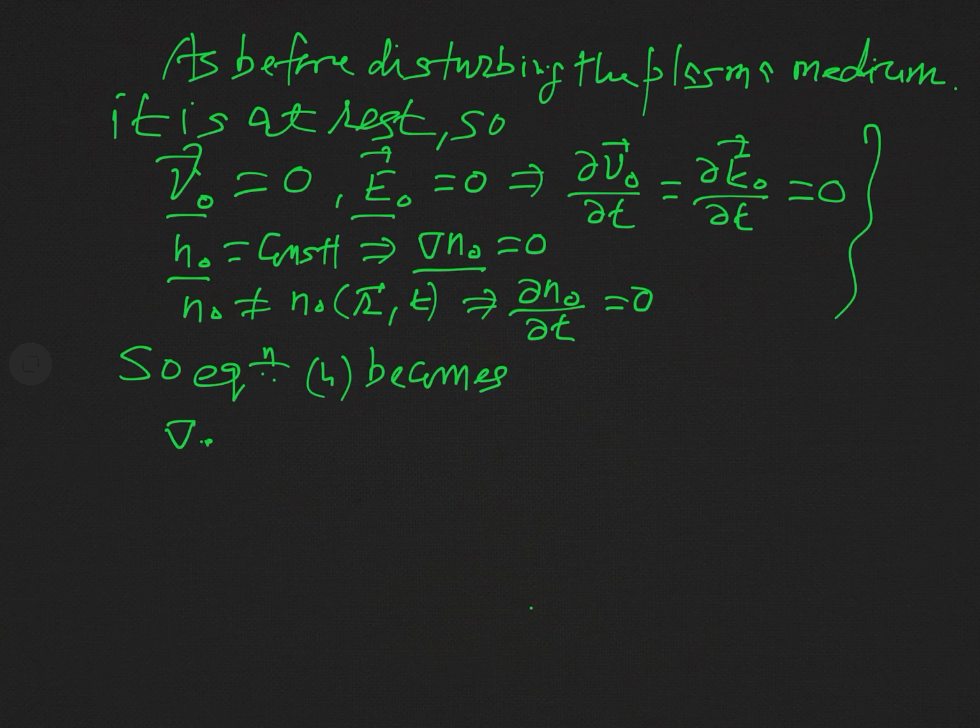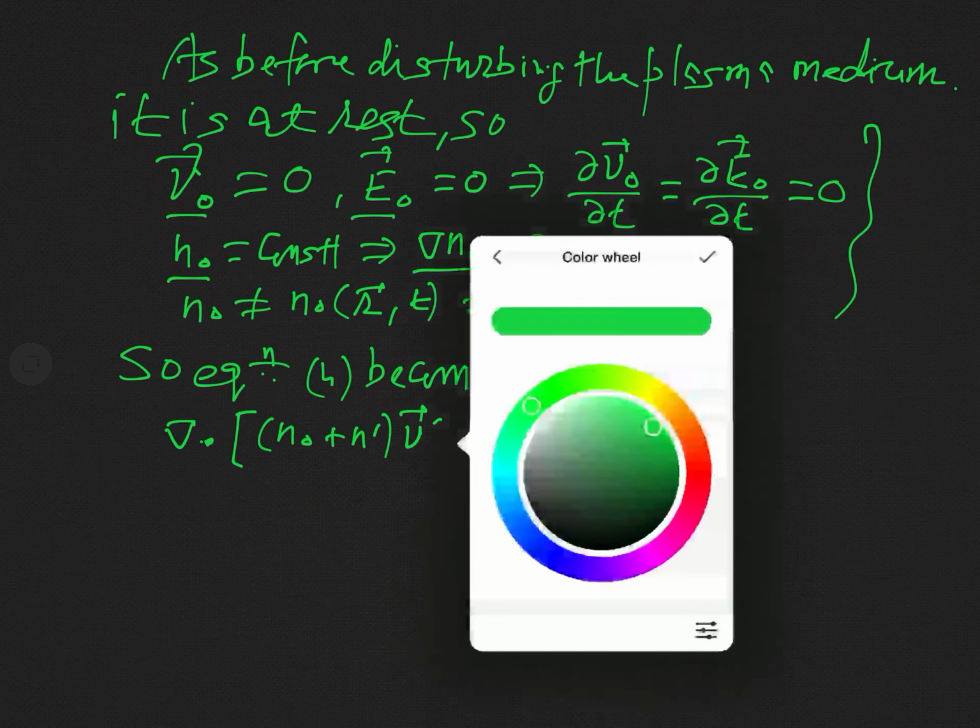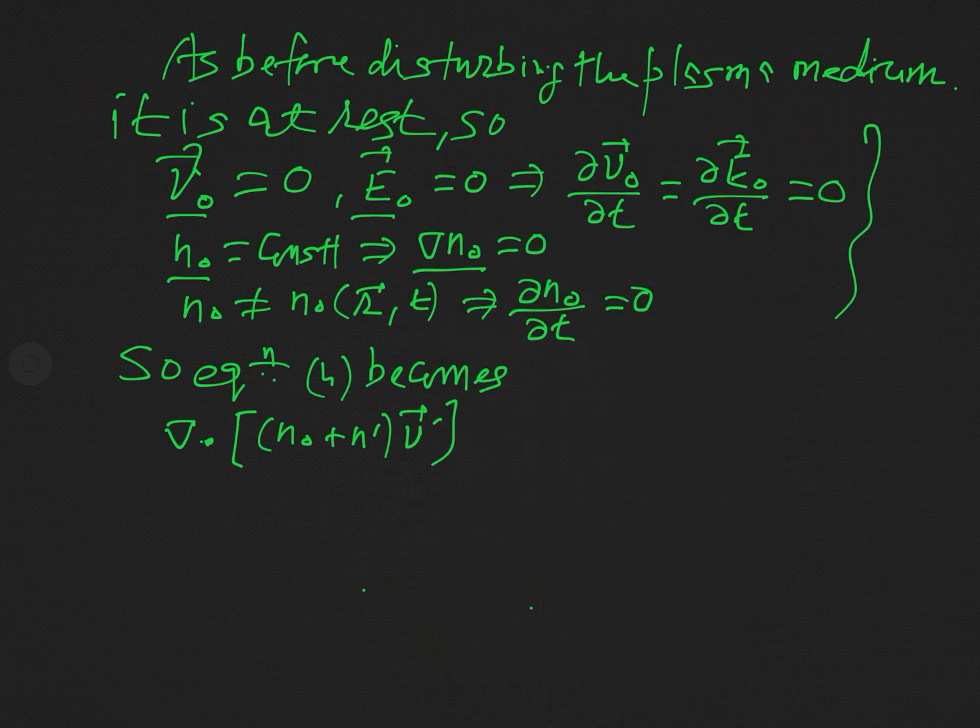This will be the divergence of N naught plus n dashed into v dashed, because v naught is 0, plus del n1 by del t, because del n naught by del t is 0, and this is equal to 0.